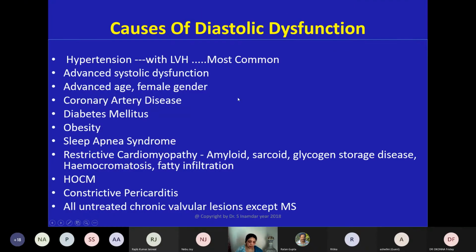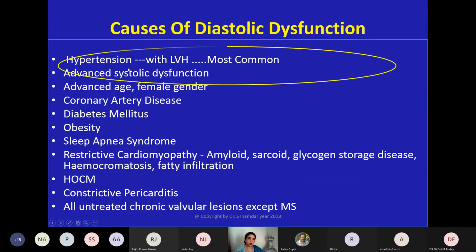Coming to causes, friends, it is a very, very common situation. You come across diastolic dysfunction every day. So most common is hypertension with LVH. Advanced systolic dysfunction can also cause it. Advanced age, females are more common in this group. Coronary artery disease, diabetes, obesity, sleep apnea. If the patient is snoring, ask the history of sleep apnea. Very important. Restrictive